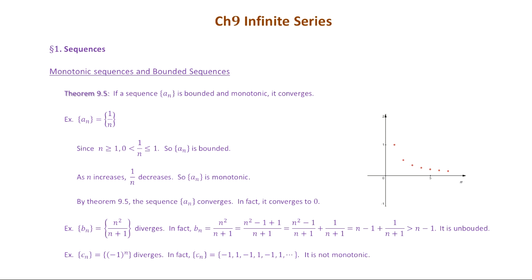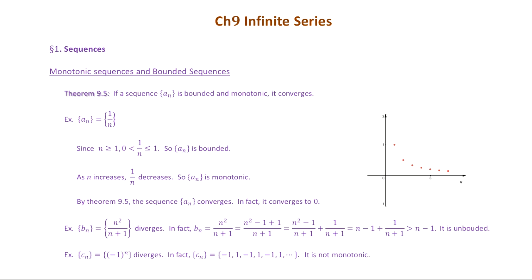So to show that, you can also write the Bn, which is n squared over n plus 1, as two terms. So you can write the numerator n squared as n squared minus 1 plus 1, and then break up into two terms: n squared minus 1 over n plus 1, plus 1 over n plus 1. Okay. And n squared minus 1 over n plus 1, you can factor the top and then cancel n plus 1, and you're left with n minus 1. And then you add 1 over n plus 1.